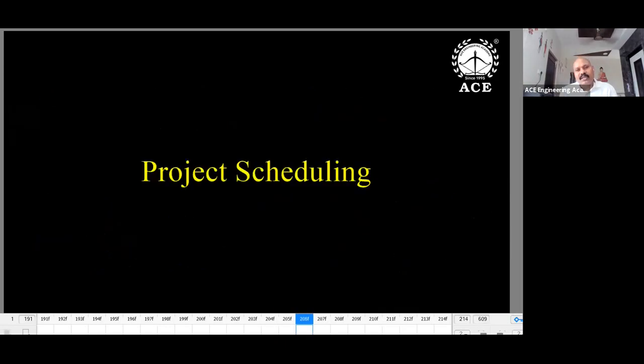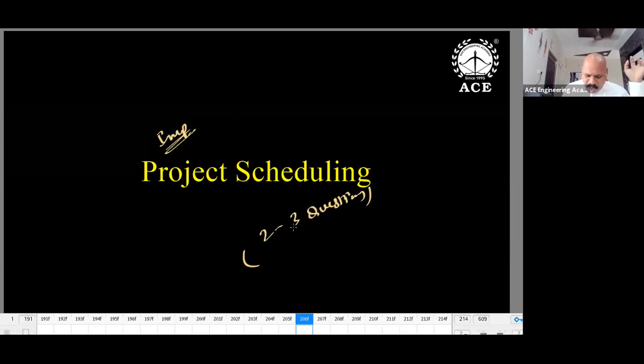Next topic, scheduling. Project scheduling. This is actually important. You can get 2 to 3 questions from this, and they are very simple and easy. We will cover bar charts and network diagrams. What is the critical path method? What is PERT? Which is deterministic? Which is probabilistic? That is enough. 90% of the questions are very basic level, and a few questions may be tough. Normally 2 to 3 questions: 2 are easy, 1 could be tough. Compulsorily, you may expect 2 to 3 questions from this scheduling topic.